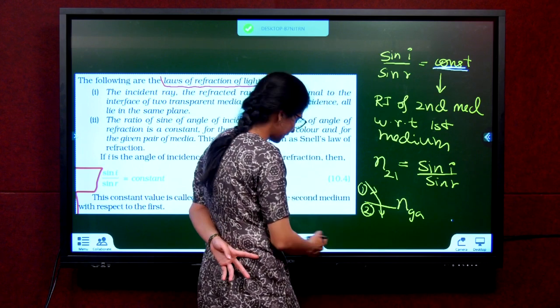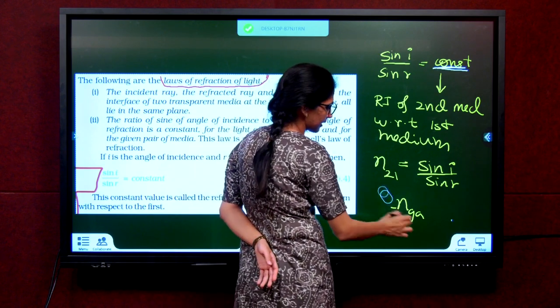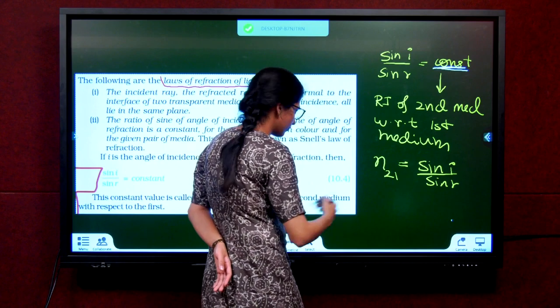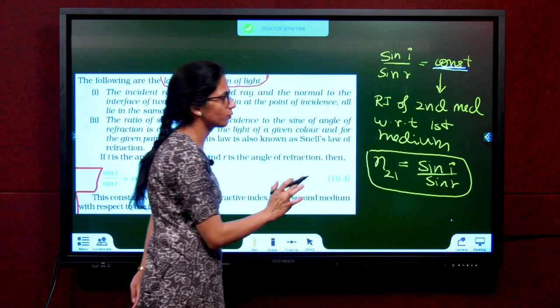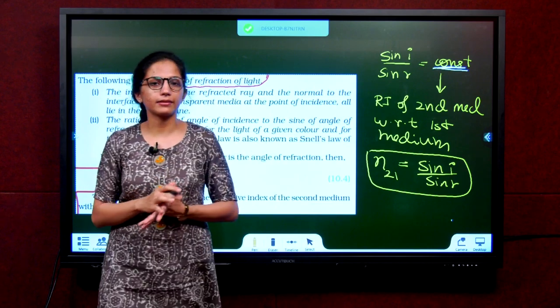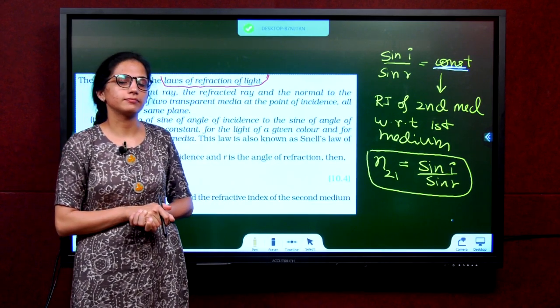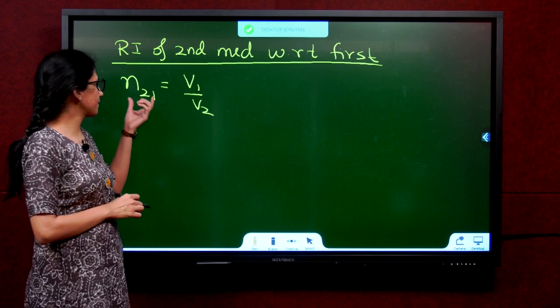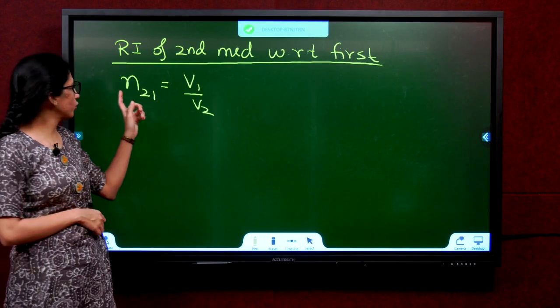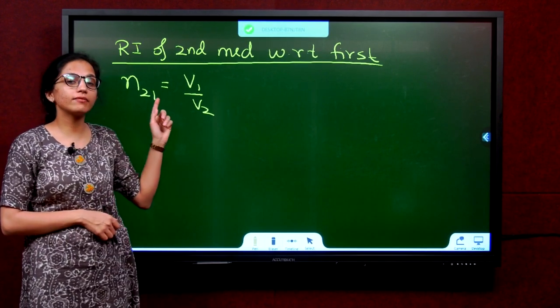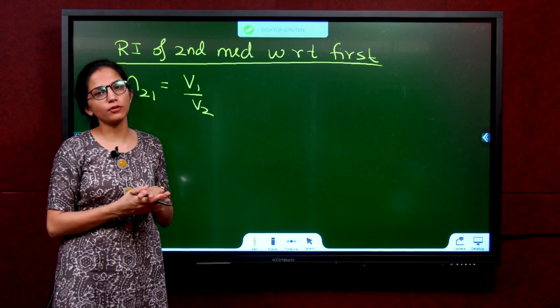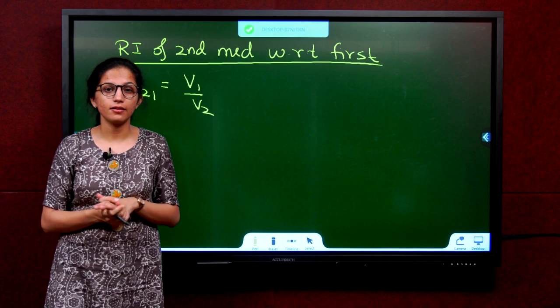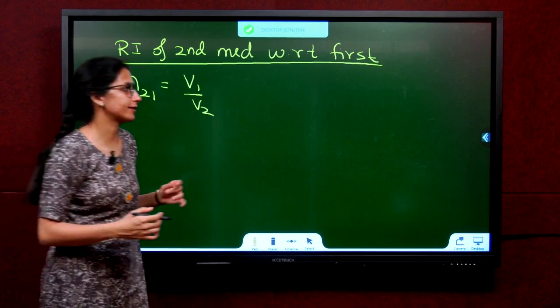Understanding? So I hope this is clear till here. We have got our first expression and you've understood what is the meaning of N21. We'll go more in depth and you'll get a clearer picture. We just wrote one symbol N21 there and I told you this N21 is the refractive index of second medium with respect to first medium. There is one more way of writing this without using sin i and sin r. We relate it to the velocity of light.